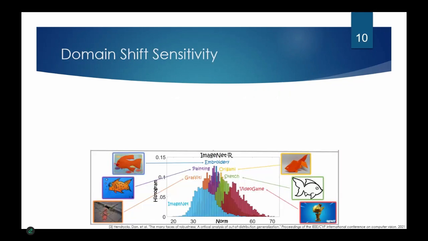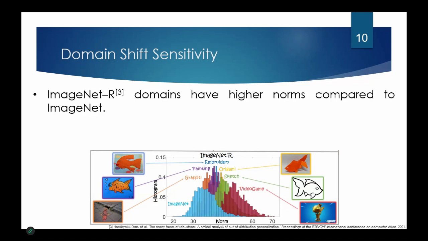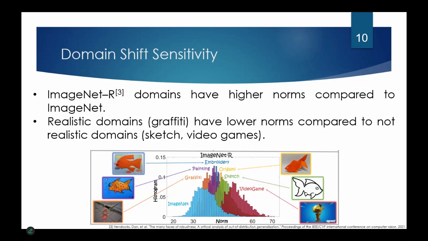Here we perform an experiment with ImageNet-R, where we have similar images in different styles and different domains. Domains similar to real images, like graffiti, are distributed pretty similarly, but unrealistic domains like sketch or video are very out of distribution, which means higher norms and lower likelihood scores.